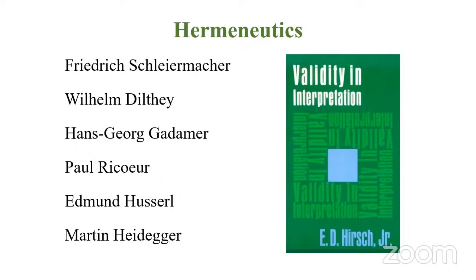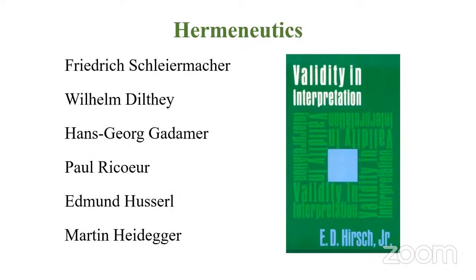Then we have Martin Heidegger. These are the famous philosophers and thinkers under this school of thought, hermeneutics, right? And the question is from E.D. Hirsch, Jr. So E.D. Hirsch, Jr., his celebrated work, Validity in Interpretation, right? So now if you go back to the question, options are from this school of thought, right? At least we have some familiarity with this. We might have cracked that question, right?